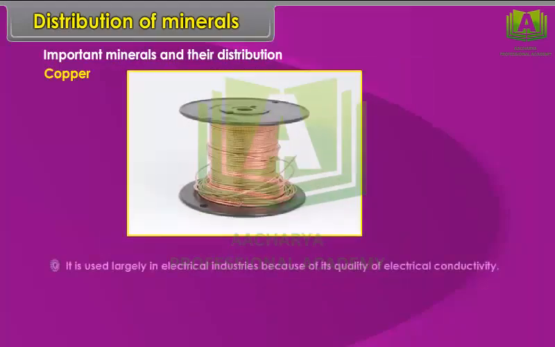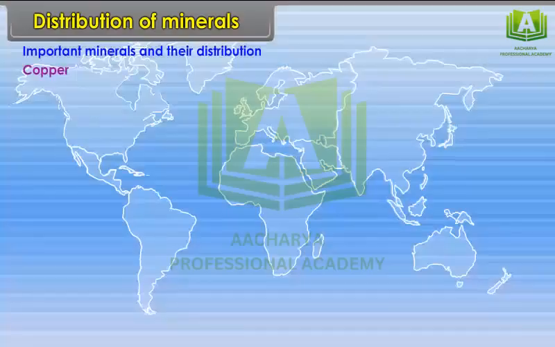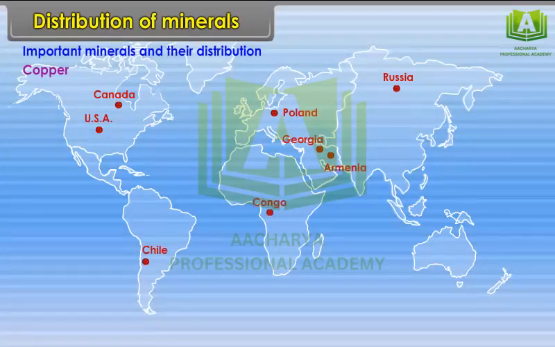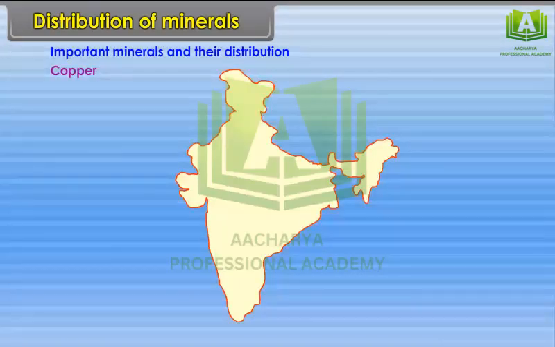Copper. It is used largely in electrical industries because of its quality of electrical conductivity. Location: World: Chile, USA, Canada, Poland, Russia, Georgia, Armenia, Congo and Zambia. In India: Jharkhand and Rajasthan.